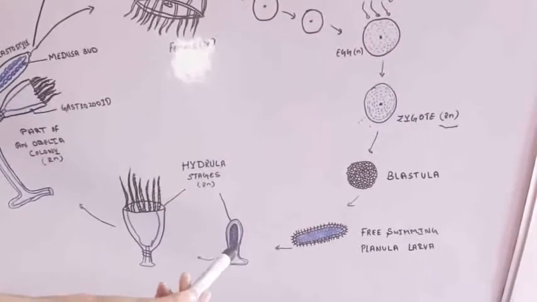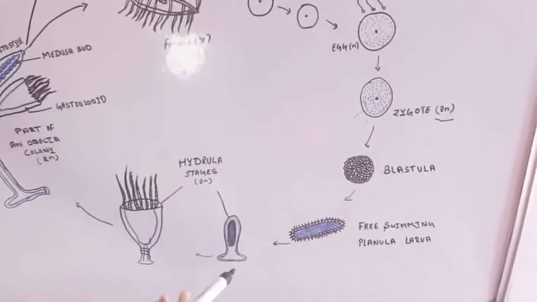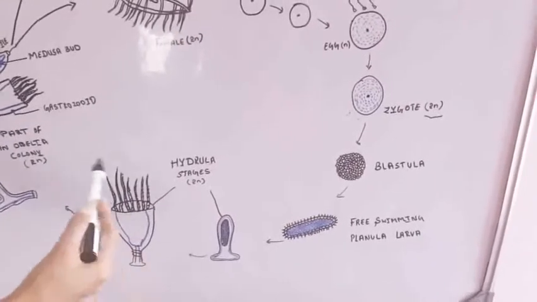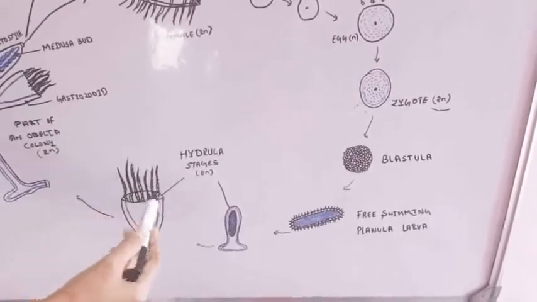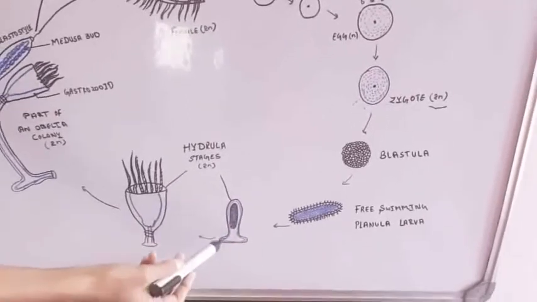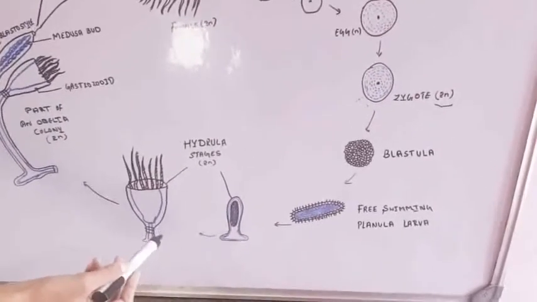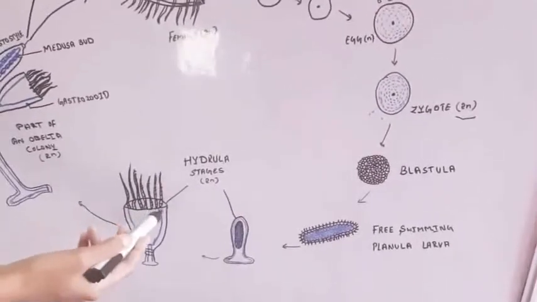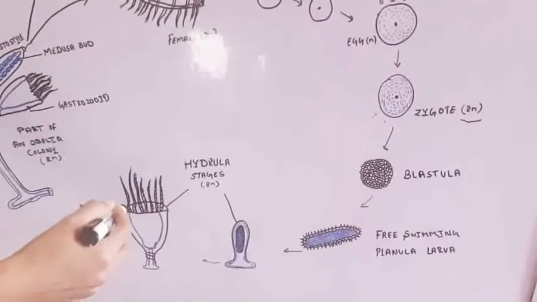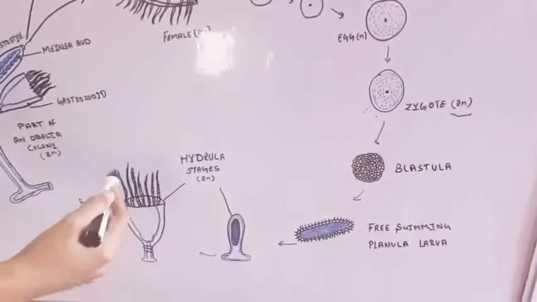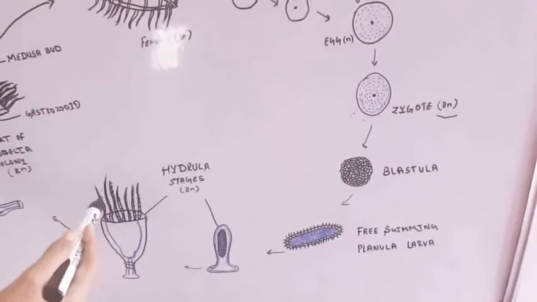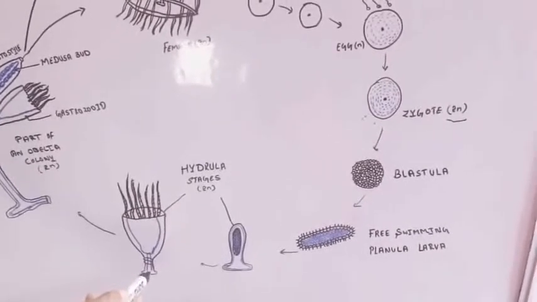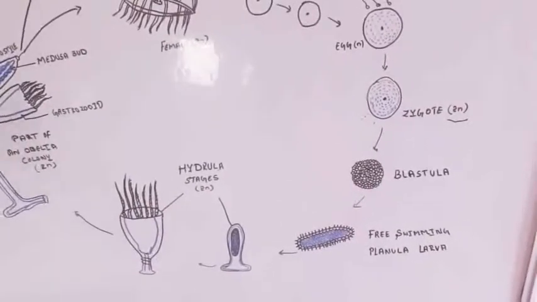Then the planula larva is converted into a young polyp. The free end of the manubrium has a mouth encircled by tentacles. The polyp has a hydrorhiza at its base, and by budding it forms the Obelia colony.